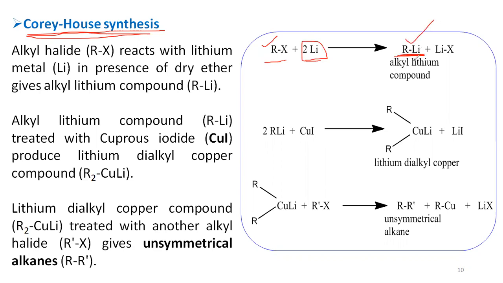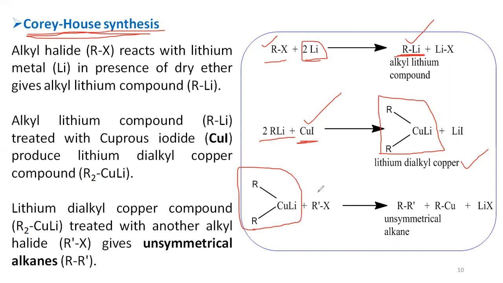Whatever the alkyl lithium compound that is produced in this first step, when it reacts with cuprous iodide, that leads to produce the lithium dialkyl copper. This lithium dialkyl copper, produced in this step, reacts with another type of alkyl halide, which is not the same as that of the first step.